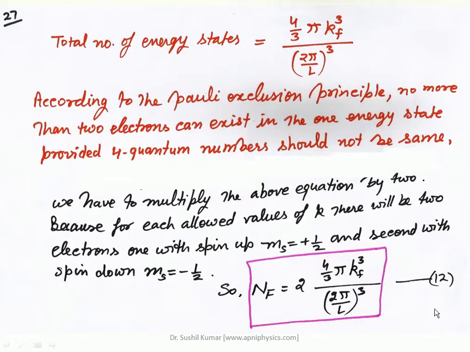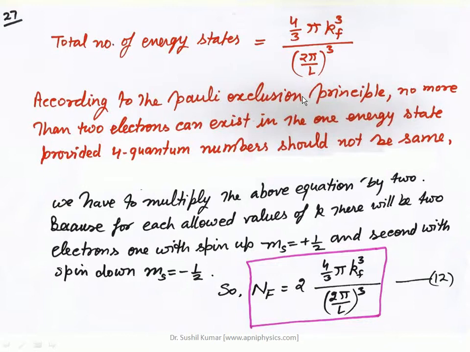So if 3 quantum numbers are the same for the 2 electrons, the fourth one, the spin quantum number, will be different. Here we did not consider that concept. Now we are introducing this concept: these are the total number of energy states, and in each state one electron basically can exist.